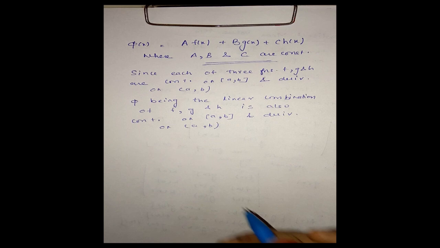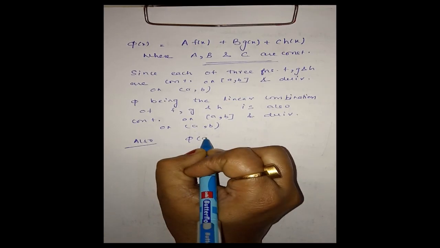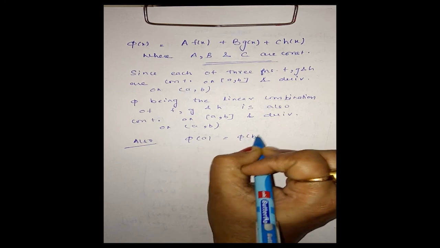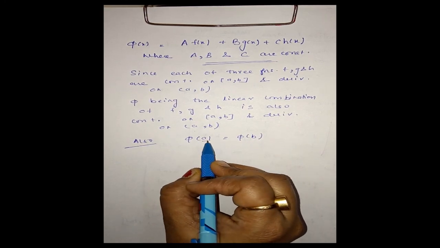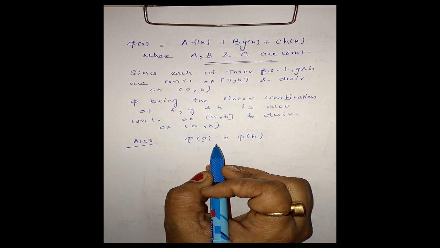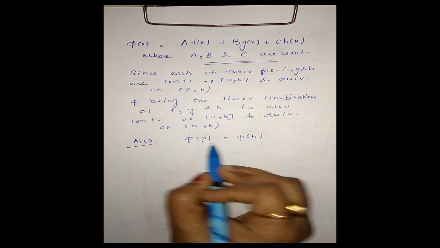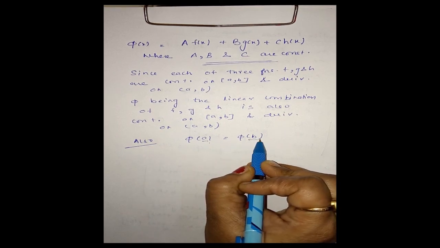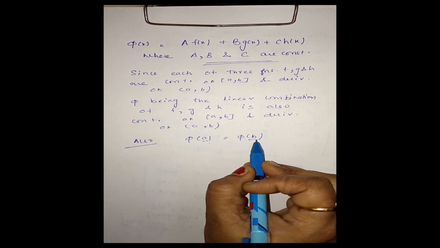Also, we note that phi of A is equal to phi of B. When I replace x by A in the determinant in the definition of phi of x, two rows become identical. Here also, if I replace x by B, two rows become identical.